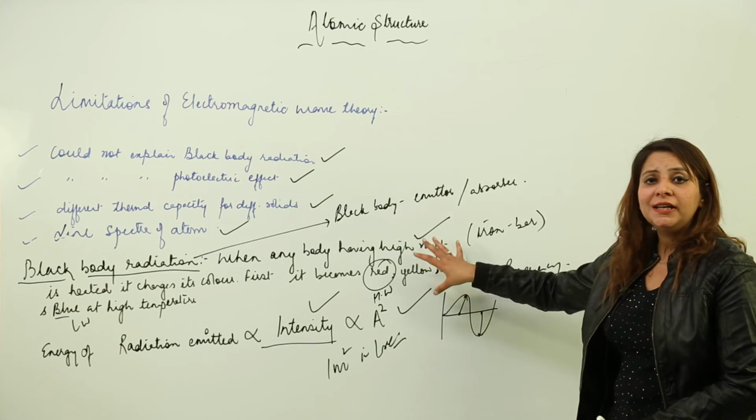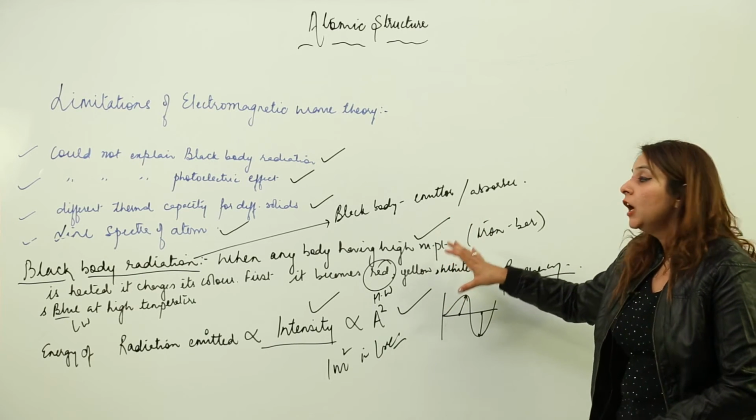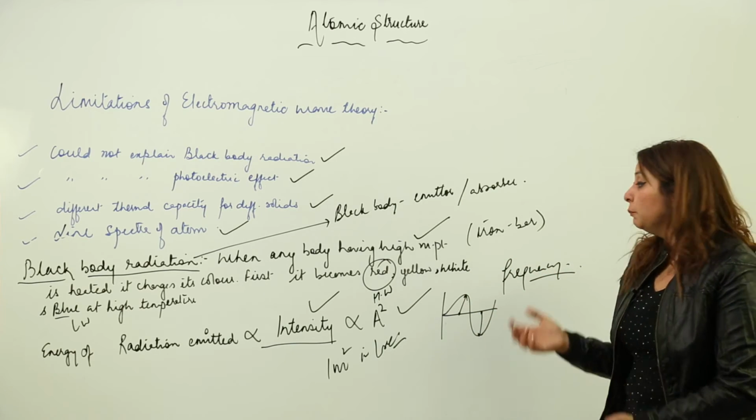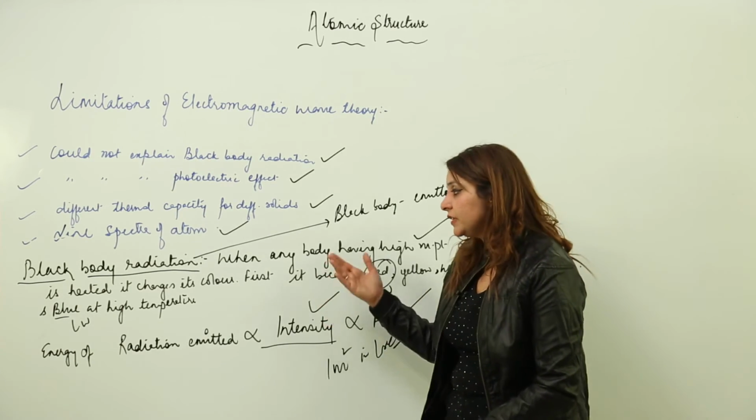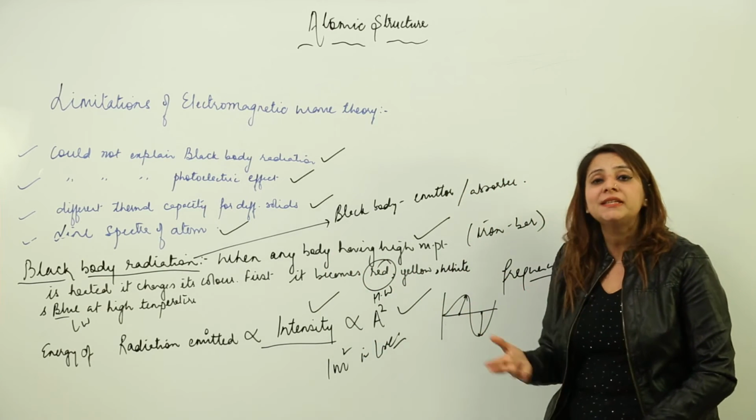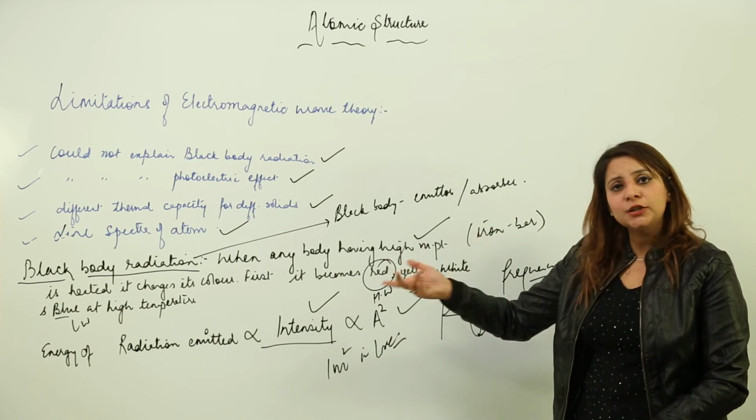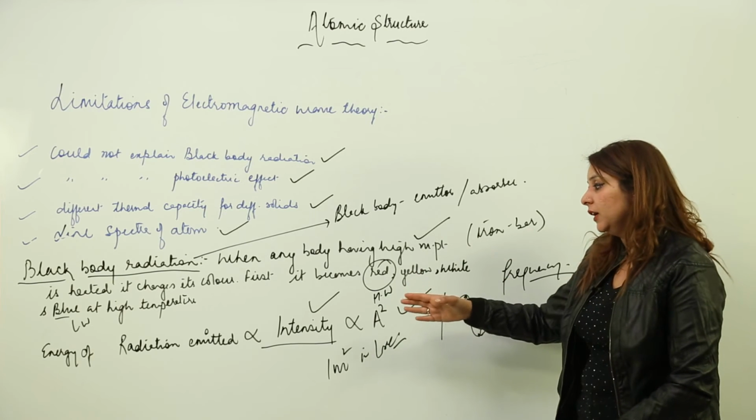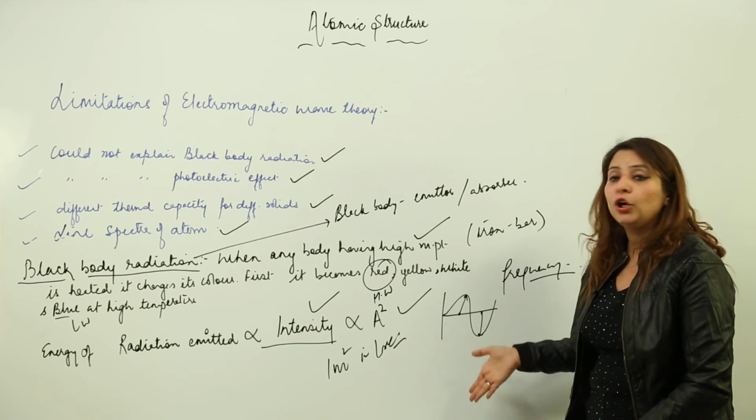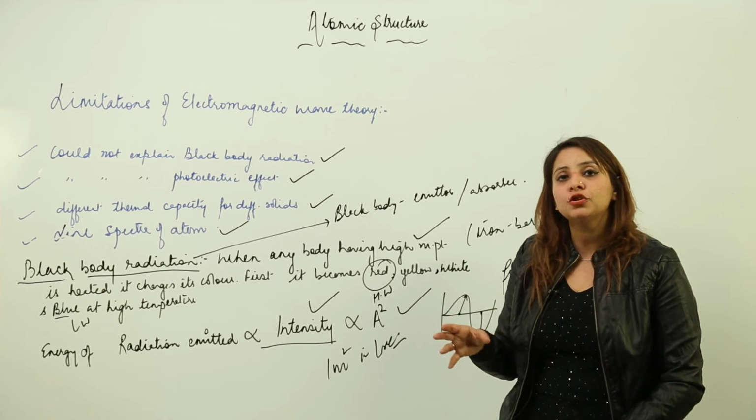So whenever such a body is heated, there should not be any change in color according to electromagnetic wave theory, but the intensity might increase or decrease. But here if we apply that theory, we have seen that the color is changing. Color is changing means frequency is changing, but according to electromagnetic wave theory, the intensity might increase or decrease, but the frequency is going to remain the same. So this could not be explained by considering light as a wave or by electromagnetic wave theory.